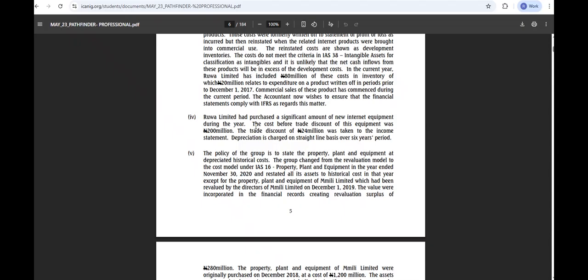Now, the depreciation is 6 years. Why do we need this information? Does it mean that this trade discount of 24 million was depreciated and taken to income statement? Or does it mean that 24 million was added to this 200 million and then 224 million was depreciated based on 6 years basis?